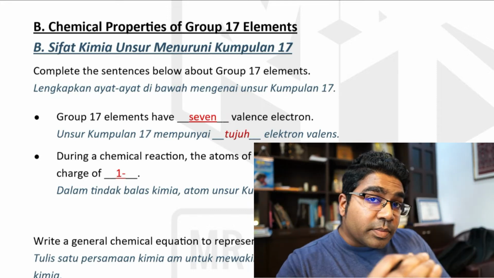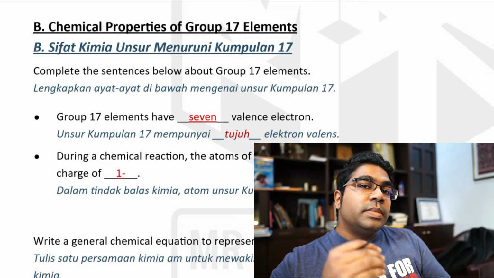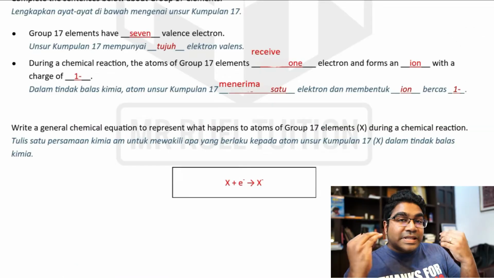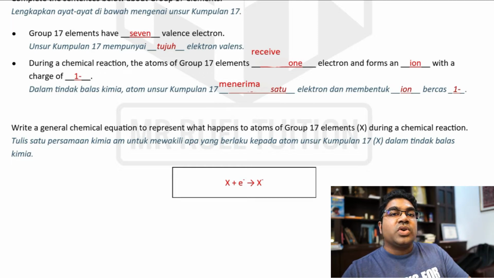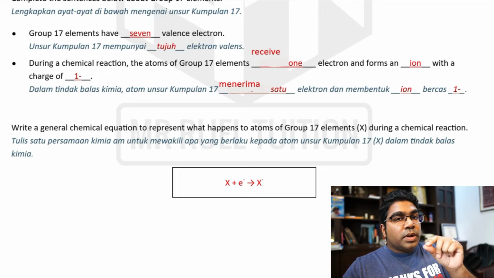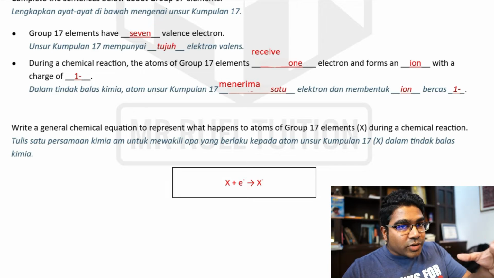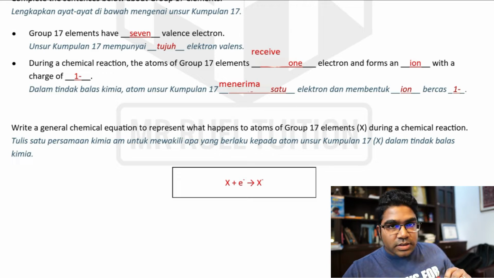And that's exactly what happens during reactions. Inilah yang berlaku apabila unsur kumpulan 17 bertindak balas. And after receiving 1 electron, it will become an ion with a charge of 1 minus. Setelah menerima 1 elektron, unsur kumpulan 17 akan menjadi ion yang mempunyai cas 1 negatif.